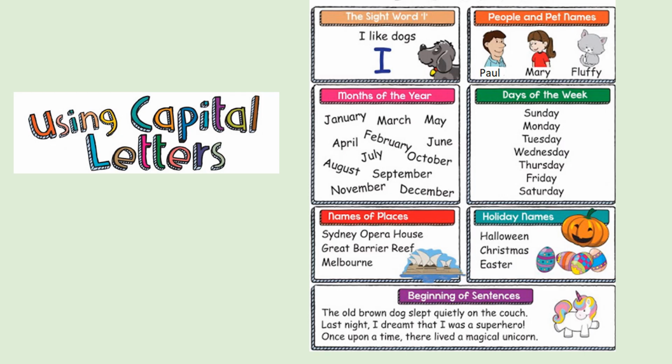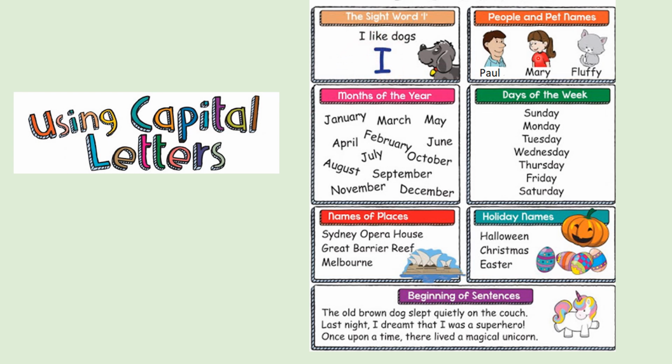We will now go on to using capital letters. When do we use capital letters, children? We use capital letters when the alphabet I comes all by itself, when it's alone. Not in a sentence like "it", you don't use a capital there. But when it comes all by itself, you use it as a capital.